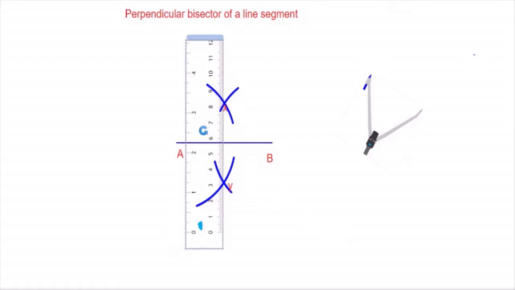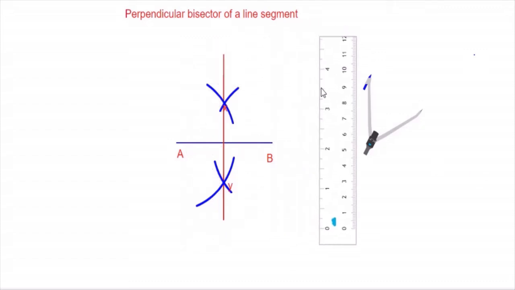Okay, I have kept the ruler perfectly. Now I need to draw a line through these 2 points with care. Okay, line is drawn. This particular line is a perpendicular bisector of the given line segment AB.